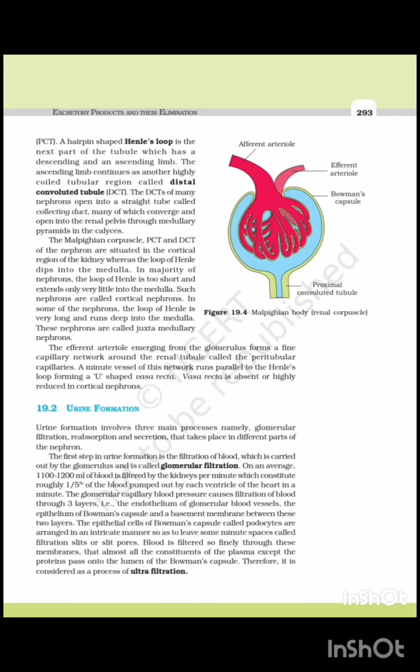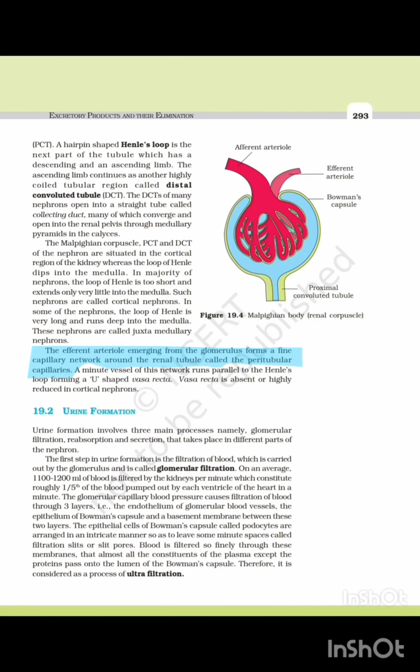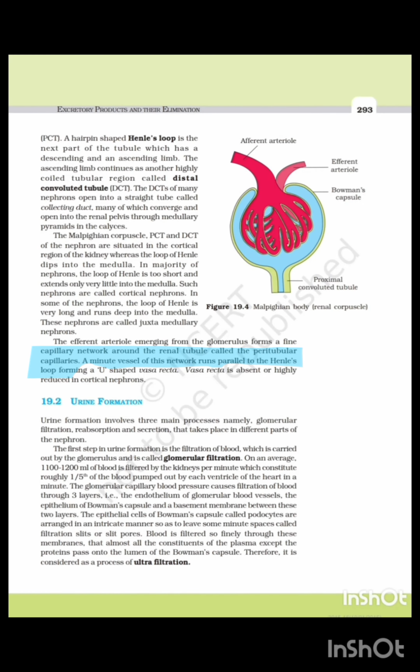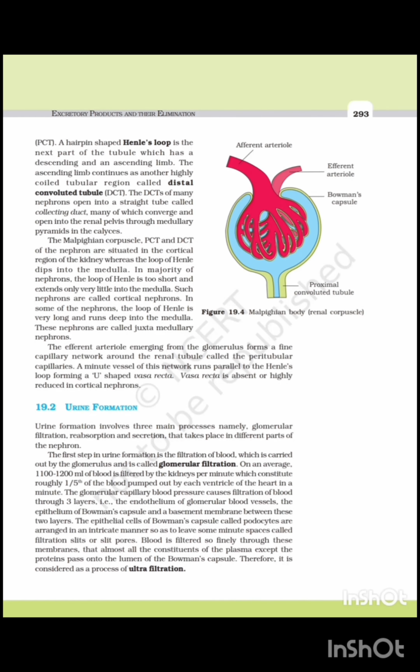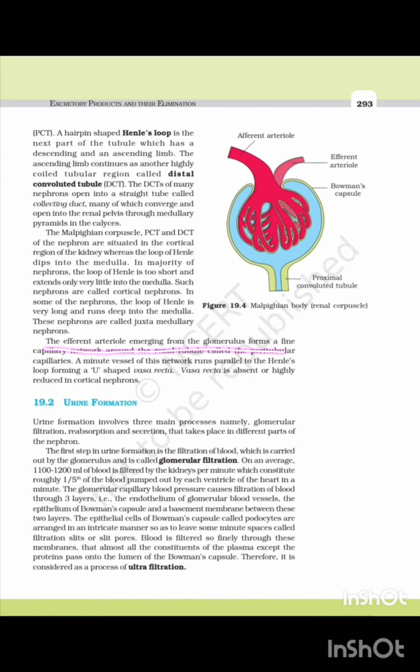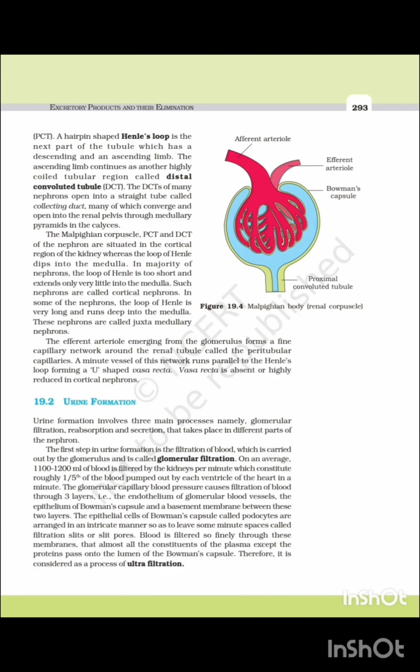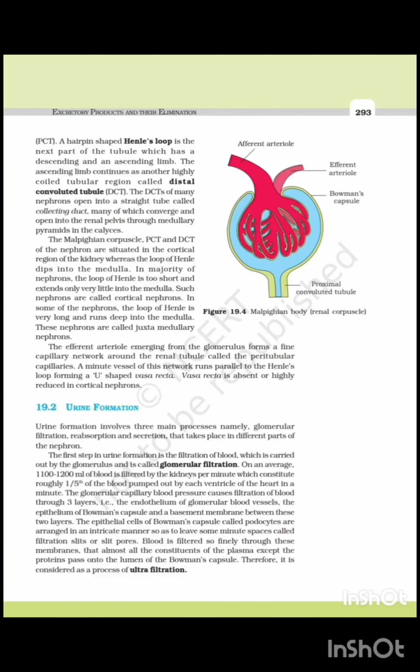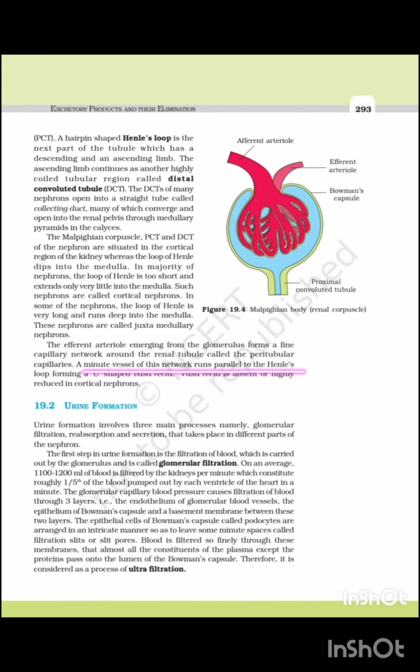What are peritubular capillaries? The capillary network around the renal tubule is called peritubular capillaries. Who forms peritubular capillaries? The efferent arteriole emerging from the glomerulus forms a fine capillary network around the renal tubule called peritubular capillary. What is vasa recta? A minute vessel of peritubular capillary runs parallel to the loop of Henle, forming U-shaped vasa recta.